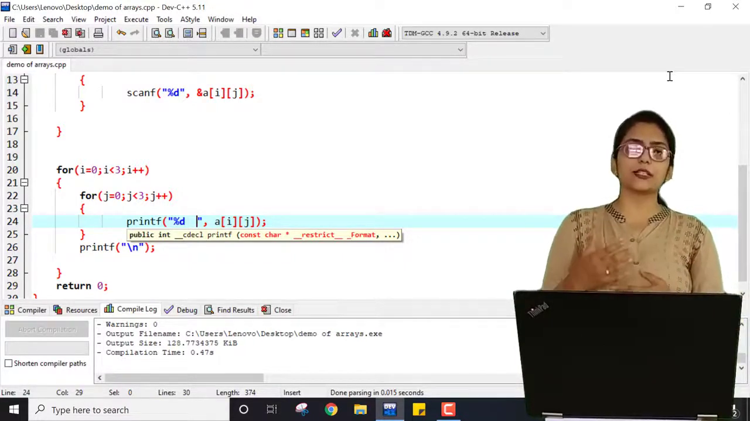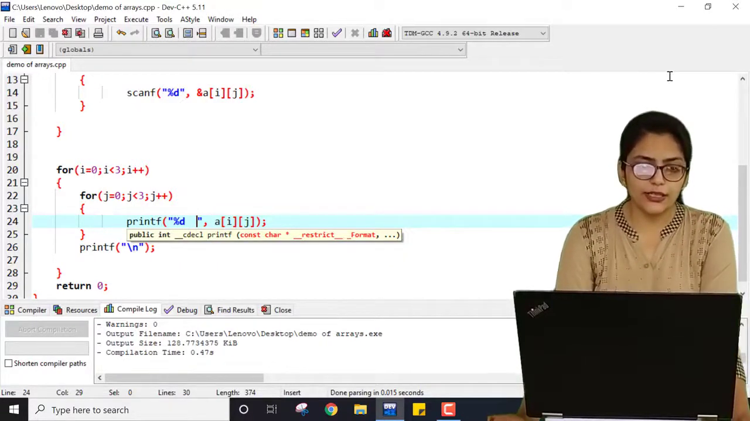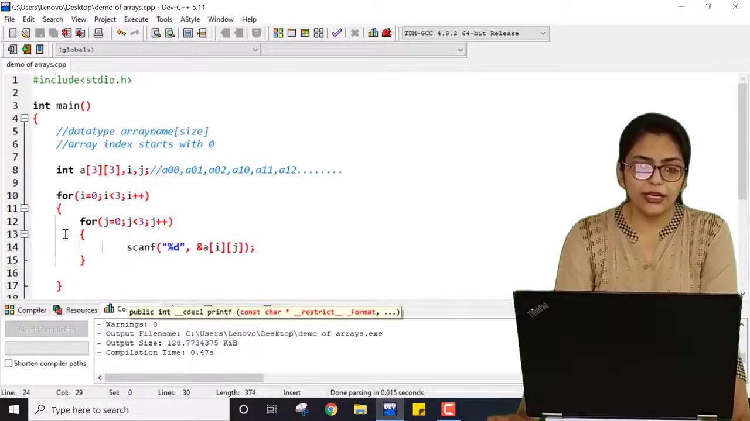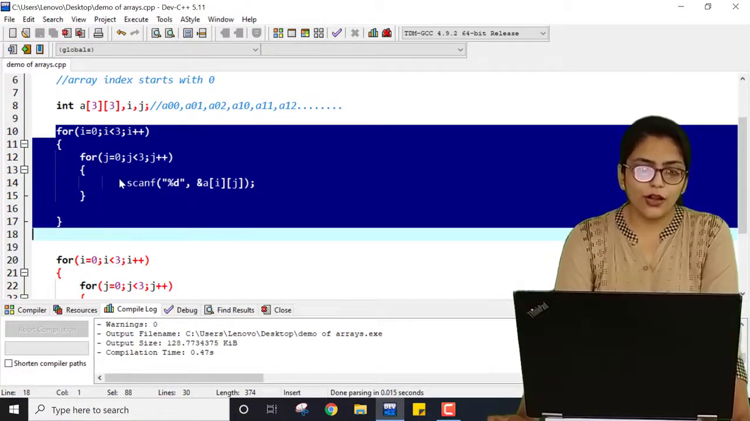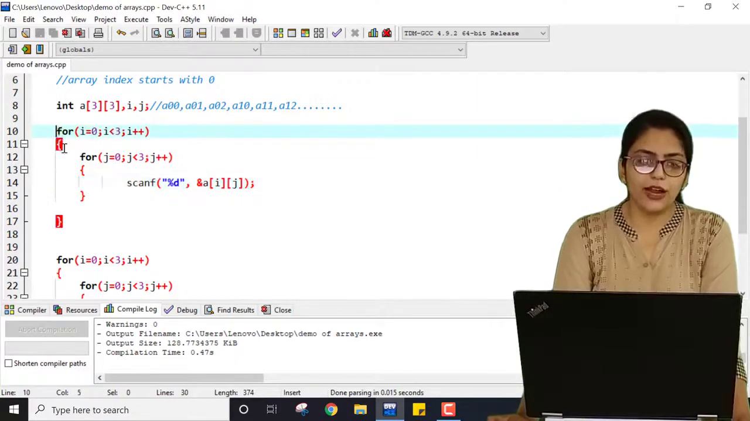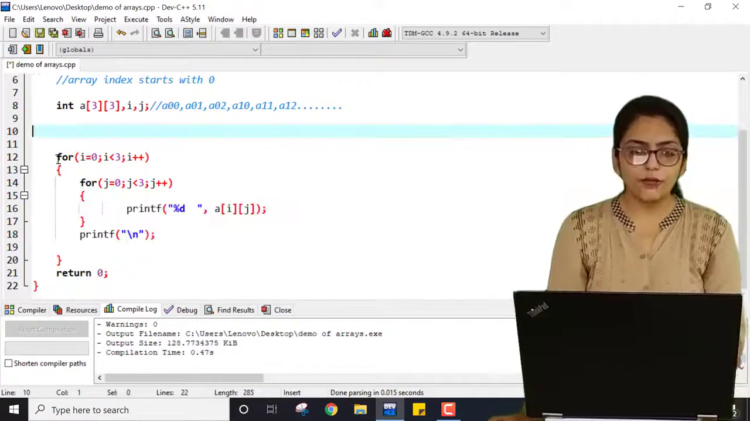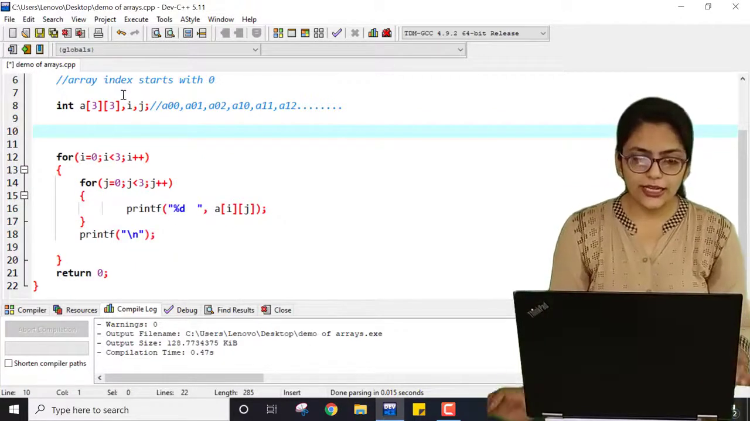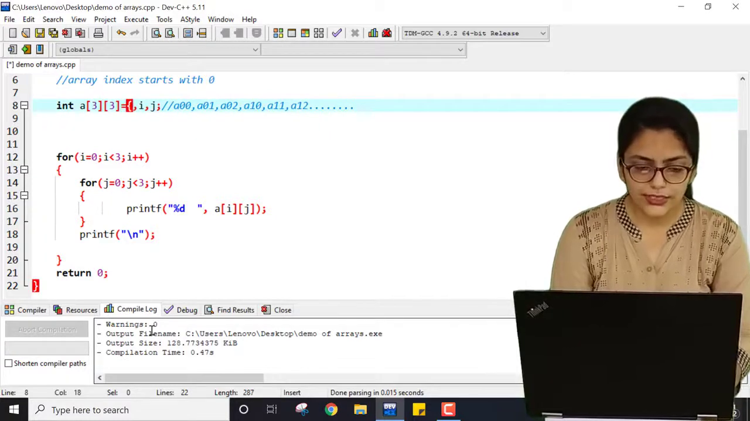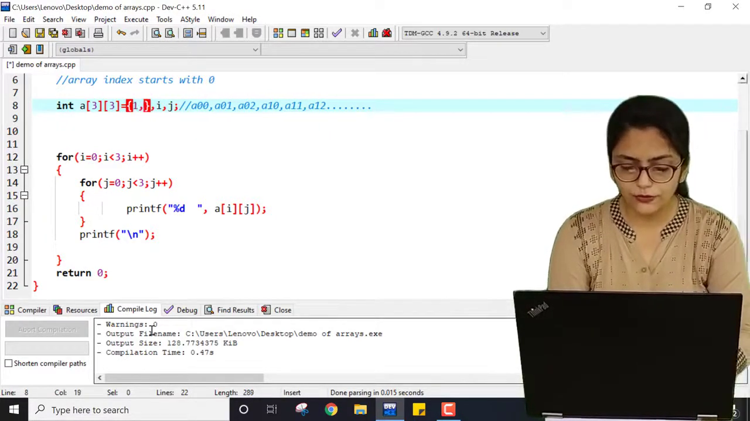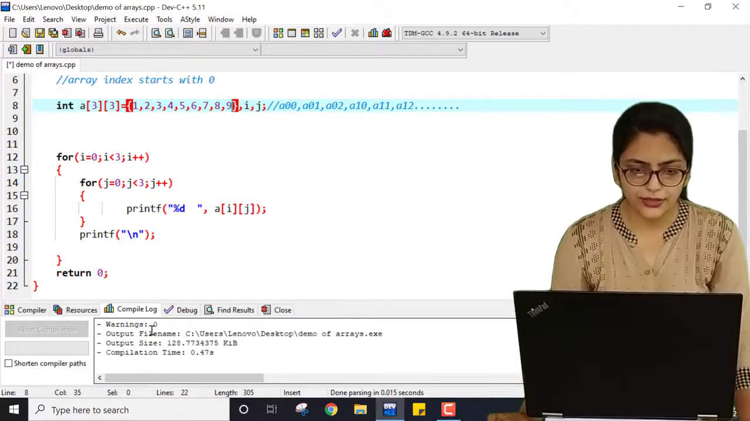In exams they may ask you about the declaration of an array. Now one more thing I want to cover is that here you are dynamically taking values from the user. What if I don't want to take values from the user? I want to directly give values. How can I initialize an array? For initializing an array, you can directly write in curly braces, say 1, 2, 3, 4, 5, 6, 7, 8, 9.